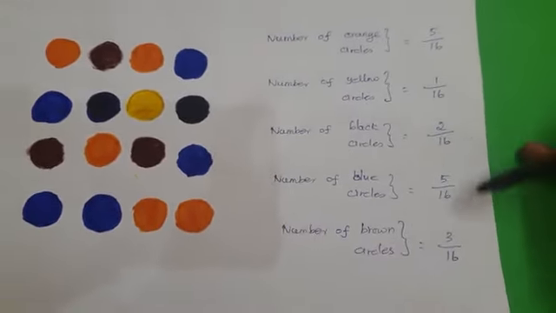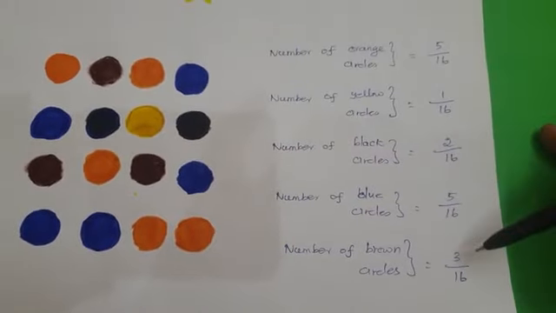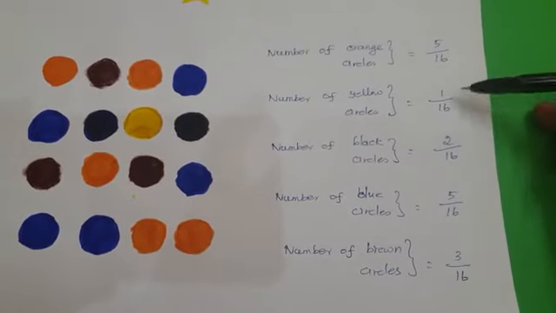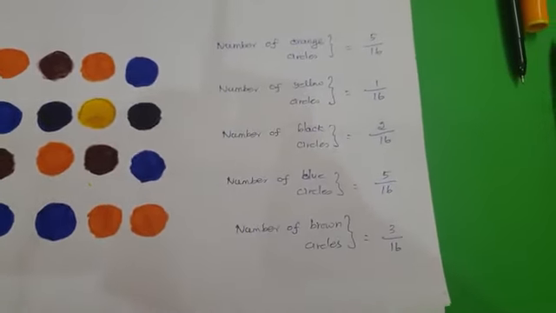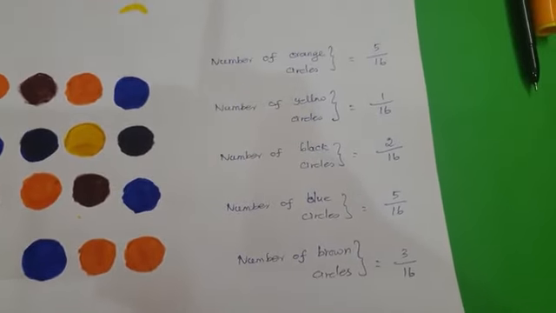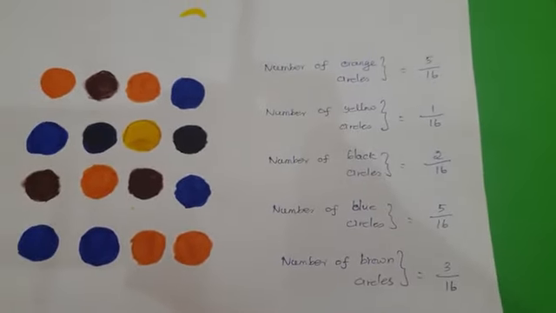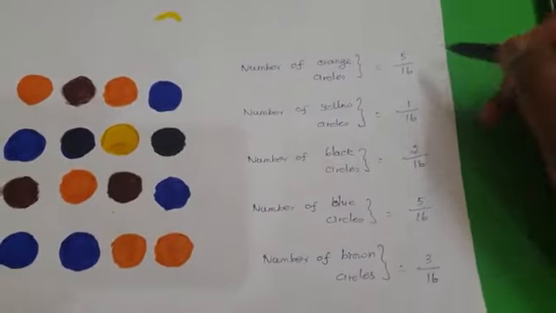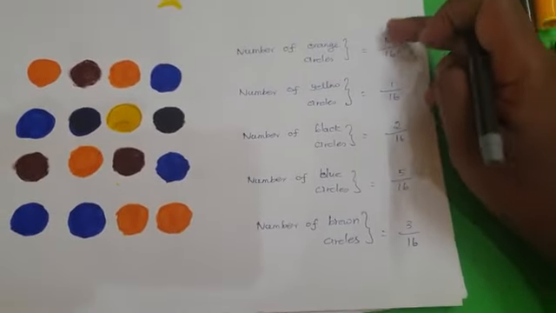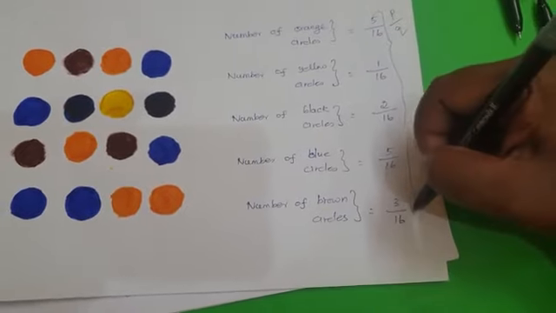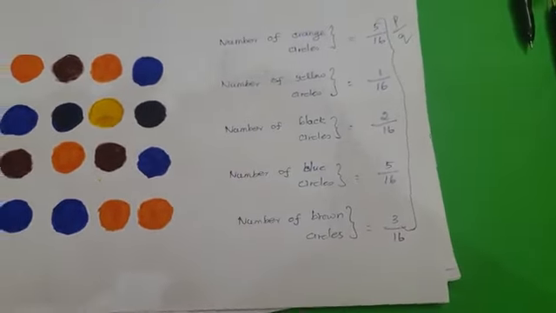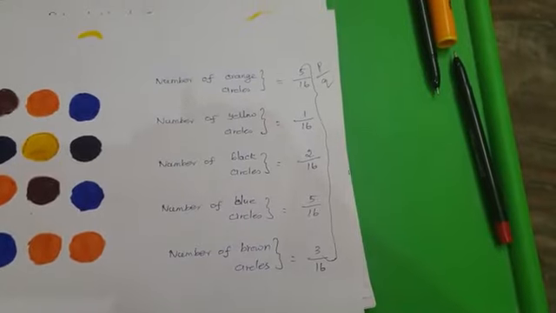Now these numbers we are representing by fractions, right? 5 by 16, 1 by 16, 2 by 16, 3 by 16, 5 by 16 and 3 by 16. These numbers are represented as fractions. We all know that the numbers of colored circles are in the format of P by Q. Just note down that P by Q has a numerator and a denominator. So all the numbers are in the same P by Q format, where P and Q are integers.